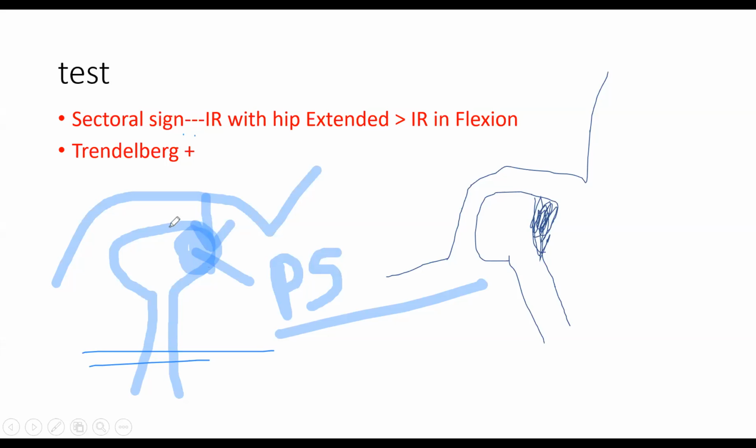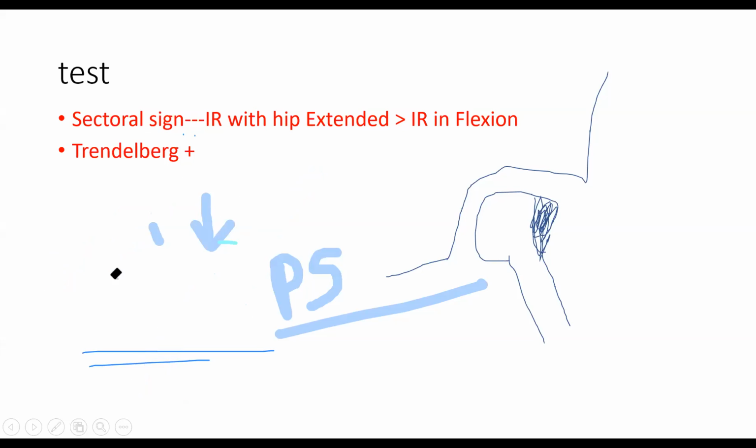So initially the first area which goes into avascular necrosis is the posterior superior area. This area will be destroyed. In the rest of the area there will be no pain, but if there is a connection of this area to the acetabulum, it will give pain. And that's the basis of the sectoral sign.